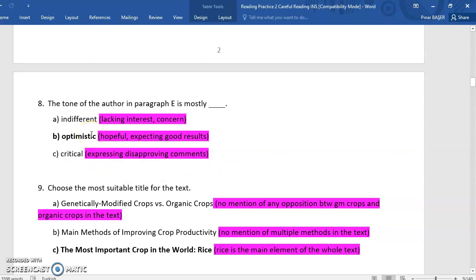So the tone of the author refers to the attitude of the author, what the author believes about the text, the context. Option A talks about indifference, lacking interest or concern. And option C refers to being critical, disapproving. And option B, which is the correct option, is optimistic, which is hopeful and expecting good results. Now let's go back to paragraph E and look for some proof.